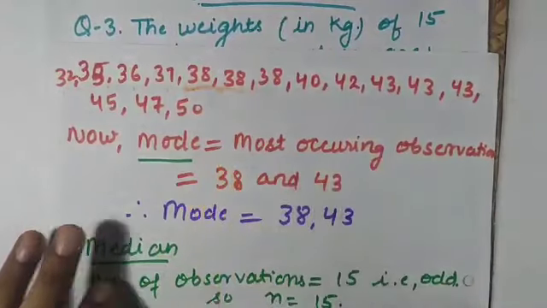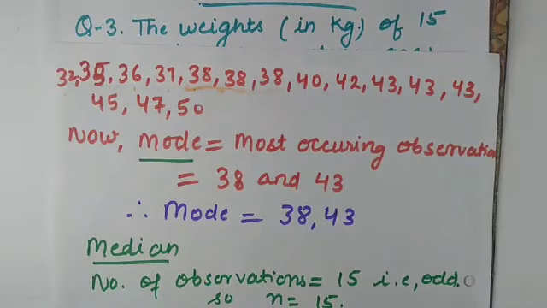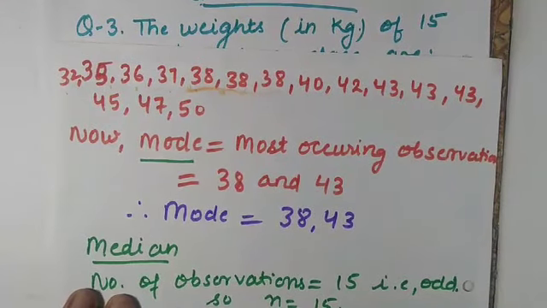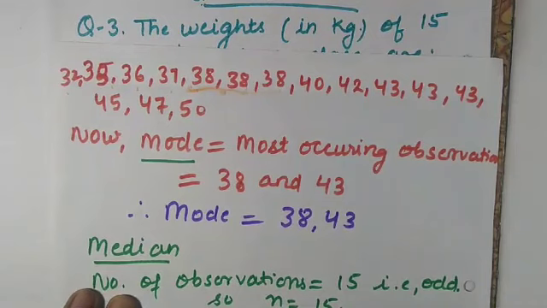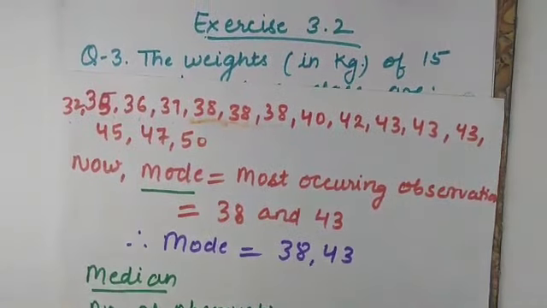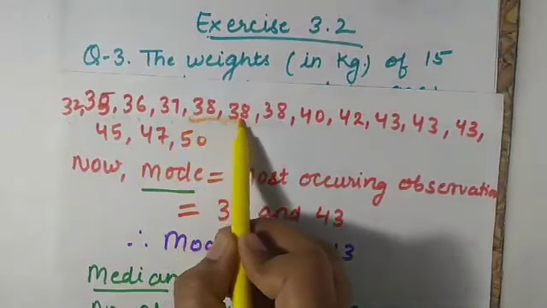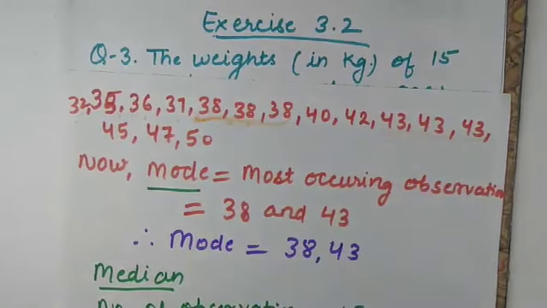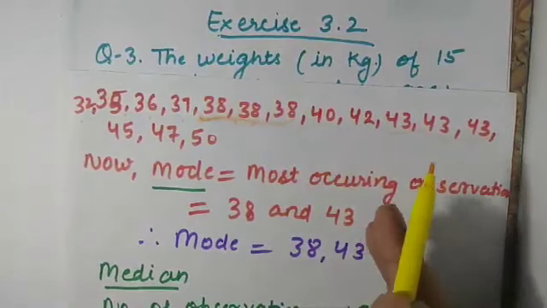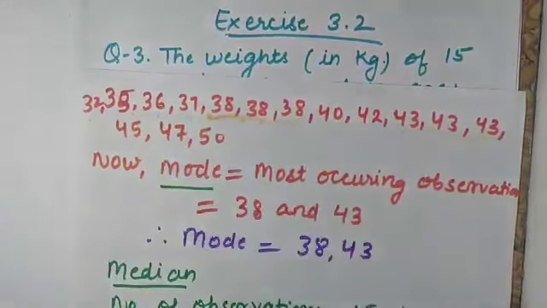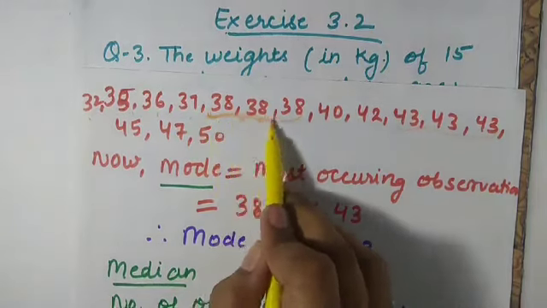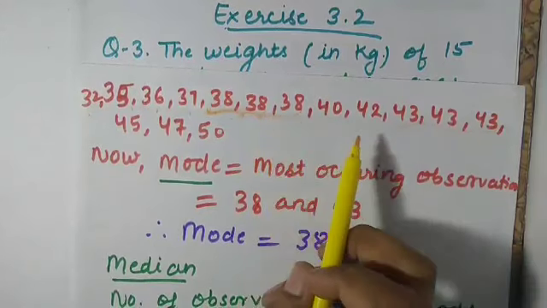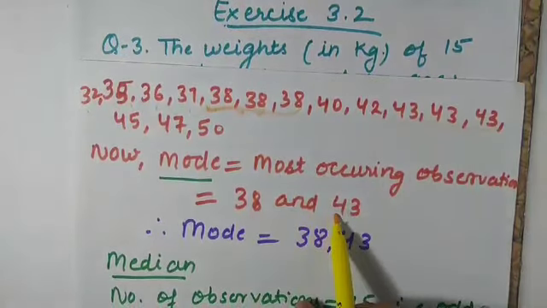Now mode. Just recall the definition of mode. Mode is the most occurring observation, that is the observation which is coming the maximum number of times. So here I am observing that 38 is occurring 3 times and 43 is occurring 3 times. And other than these two, the others are occurring fewer times than these. So there are 2 modes in this data, that is 38 and 43.